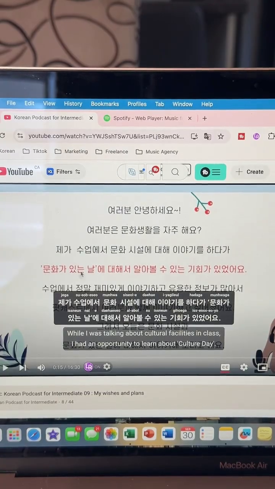So cultural day, okay? That is how you can say that. We have the 에 particle. So once again, it is a location or a time. In this case, it is more related to time, okay? And then we have 대해서.